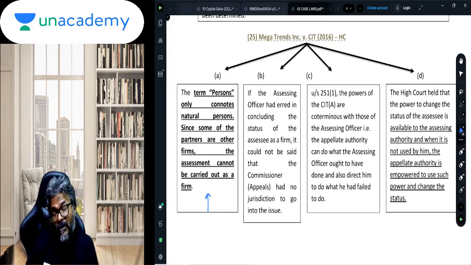But the AO also has failed to assess the assessee as an AOP.